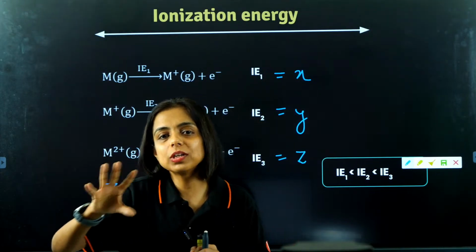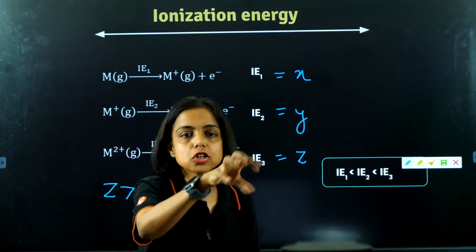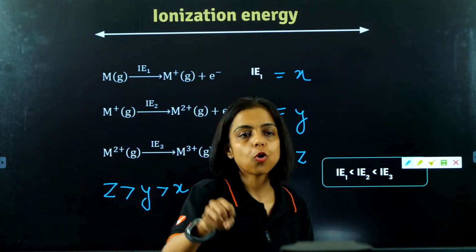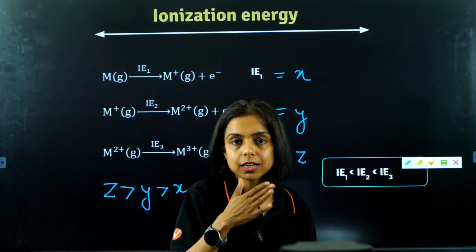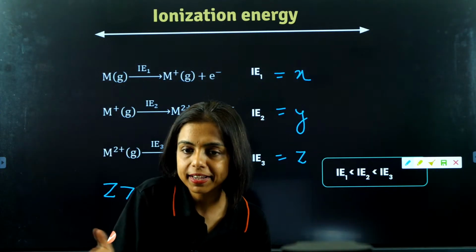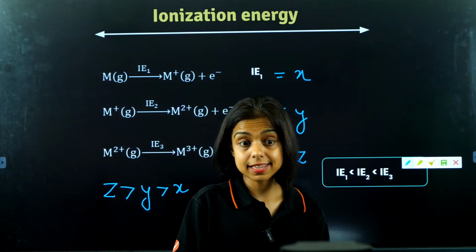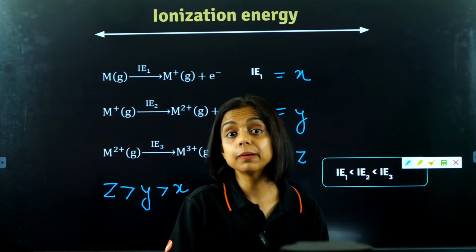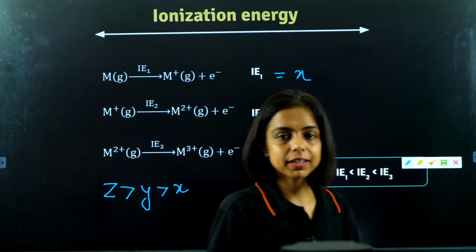I usually give this example. The nucleus is like a teacher which is holding the students in the class, which has control over all the students in the class. Now, the teacher is the same and the number of students keeps on decreasing in the class. If the strength of students in the class is less, that means the teacher has a better hold on every student. This is what is happening here, guys.